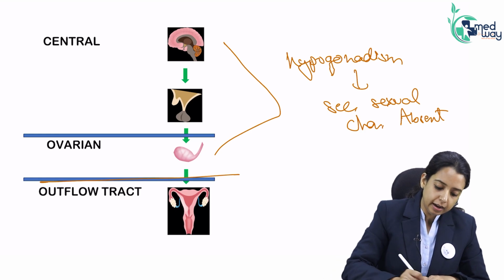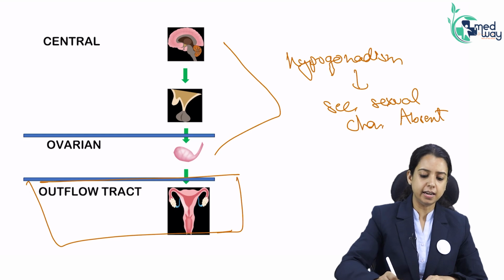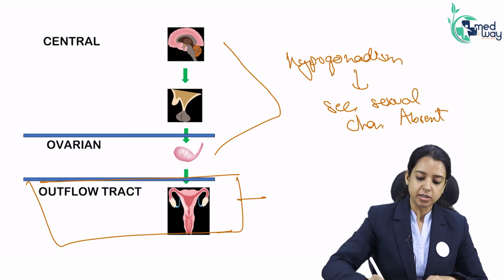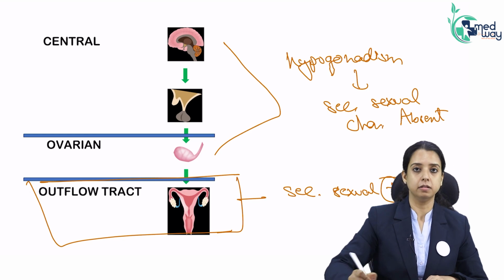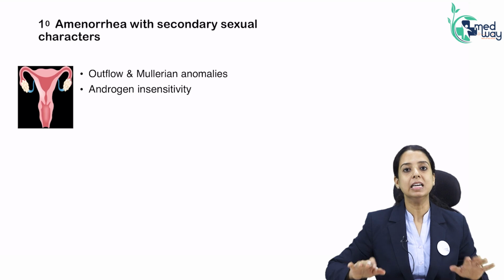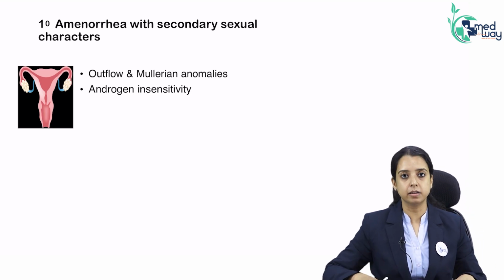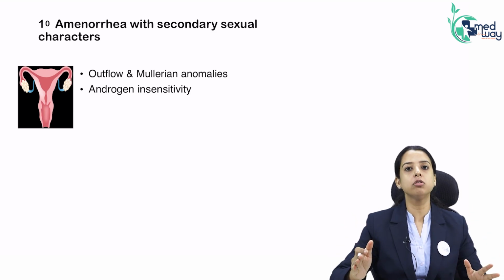Now we come to the last, the outflow tract. If the outflow tract has a problem, and the center and ovary are functioning normally, the patient will always have secondary sexual characters present. So as soon as a question gives you a girl with primary amenorrhea and secondary sexual characters present, chuck the ovary, forget the hypothalamus and pituitary, focus on the uterus and vagina, right?